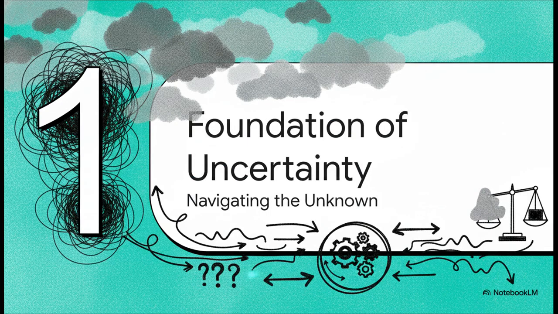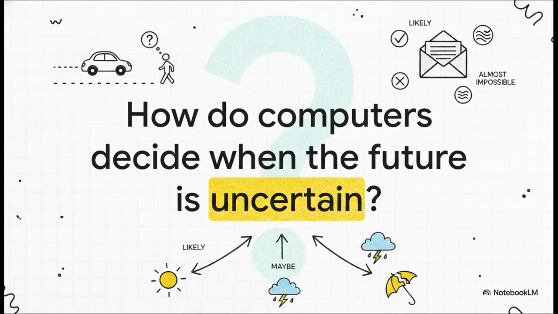All right, kicking things off with Section 1, the foundation of uncertainty. So, we really have to ask ourselves, without hard, fast rules, how do computers actually make decisions when the future is just inherently uncertain? Think about a self-driving car trying to predict if a pedestrian is going to step into the street, or an algorithm guessing if an incoming email is spam, or even an app predicting if it'll rain tomorrow based on weather patterns. The computer can never be 100% certain, right? Instead, it has to measure the likelihood of different outcomes. It essentially operates in this gray area of maybe, likely, and almost impossible.